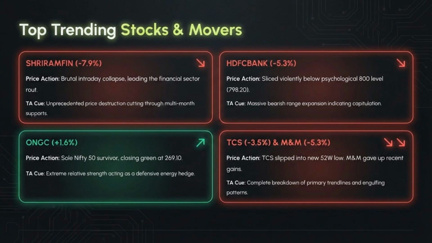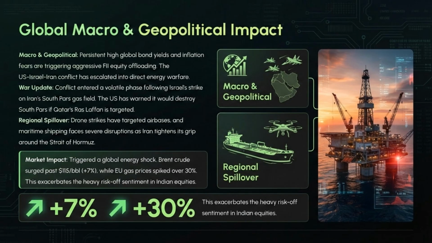Reviewing the top trending stocks and movers, we see Shriram Finance and HDFC Bank suffering brutal intraday collapses. Conversely, ONGC was the sole Nifty 50 survivor, while TCS and M&M experienced complete breakdowns of primary trendlines. Persistent high global bond yields and inflation fears are fueling aggressive FII equity offloading. The escalation of the US-Israel-Iran conflict and regional spillovers have triggered an energy shock, with Brent crude up 7% and EU gas prices up 30%.